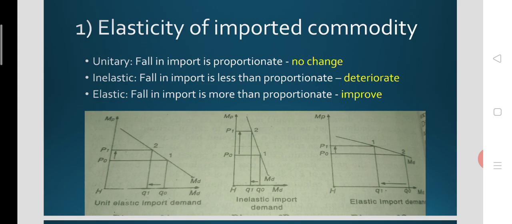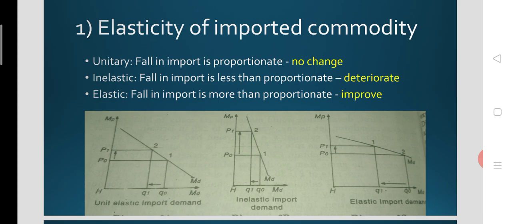Whenever the price of import increases from P0 to P1, the quantity demanded will come down as per the law of demand. And since the elasticity is unitary, there will be a decline in import demand which is proportionate to the increase in price. That means no change will happen on the balance of payment when the import elasticity is unitary.